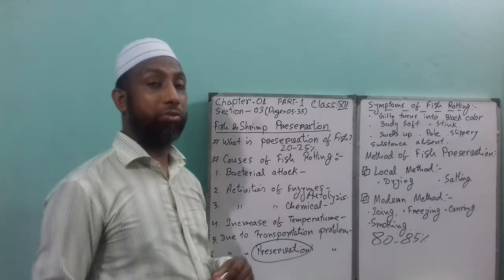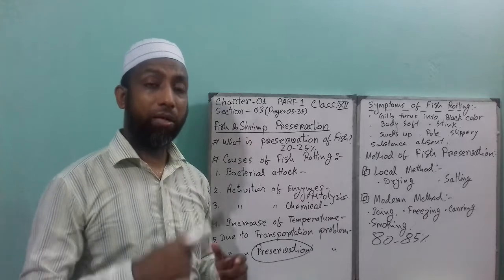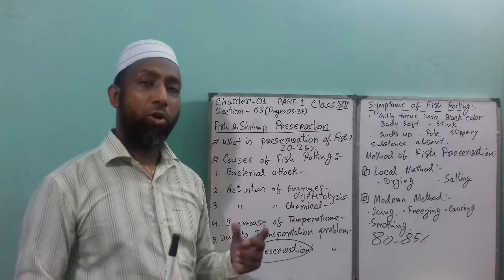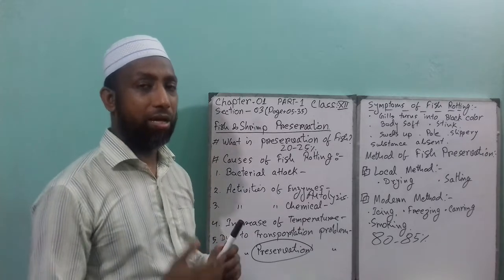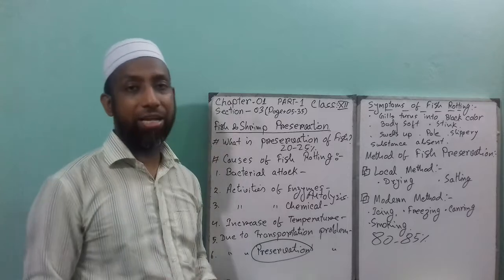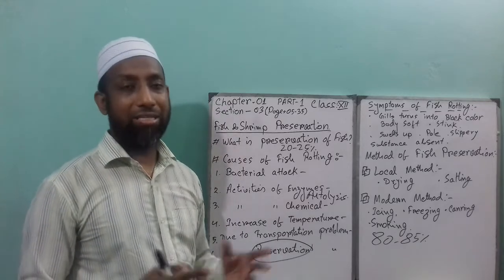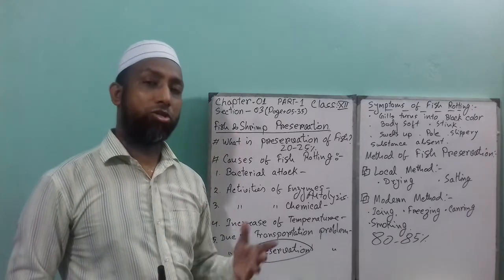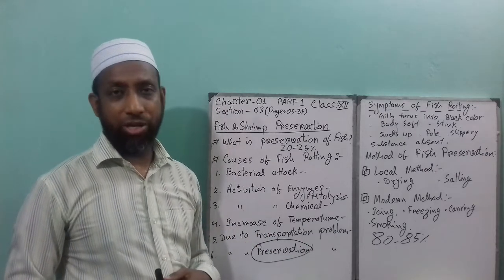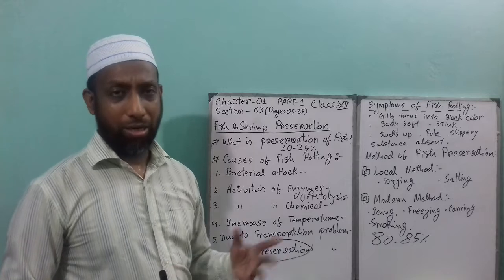Remember that you can preserve this type of dried fish for about 1 year. And for drying fish we have some advantages and disadvantages as well. What is the advantage? Dried fish contains lots of protein and vitamin E, and too many people like dried fish.